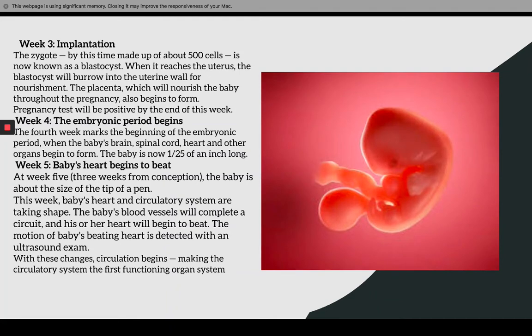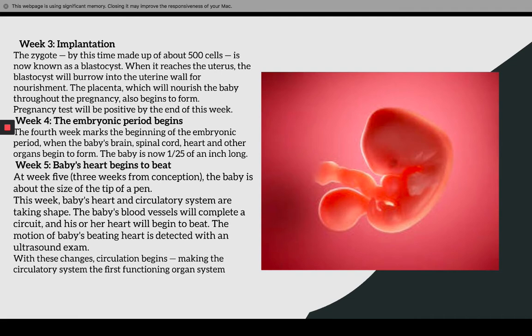When it reaches the uterus, the blastocyst will burrow into the uterine wall for nourishment. You know the uterus? It will get into the uterus wall, which we call the endometrium. It will stick to the endometrium, and the placenta, which will nourish the baby throughout the pregnancy, also begins to form. And the pregnancy test will be positive by the end of the week. Week 4, the embryonic period begins.